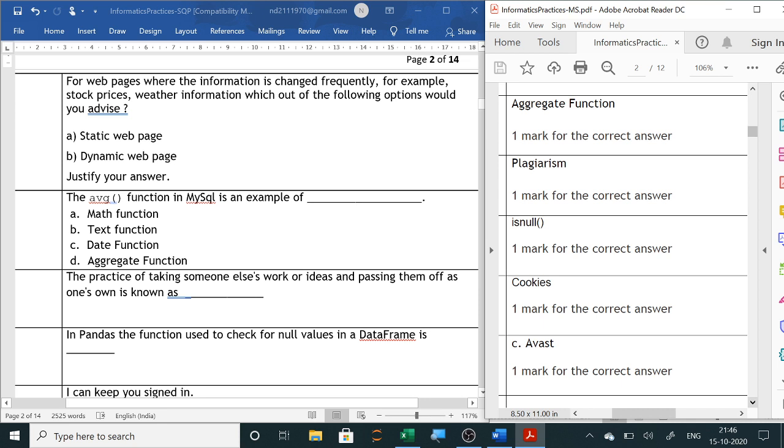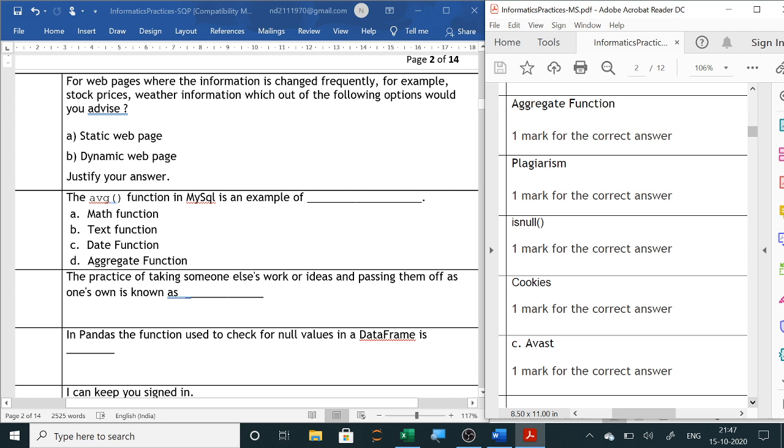So that is a crime. That is called plagiarism. Like suppose you are just copy pasting someone else's project work from internet and presenting it in your name, that is the example of plagiarism.